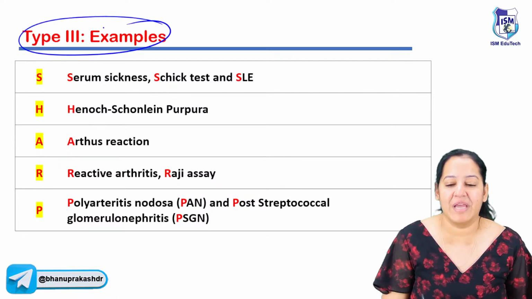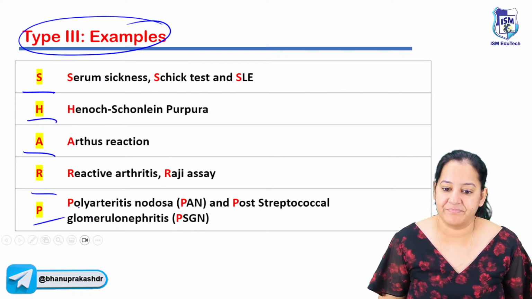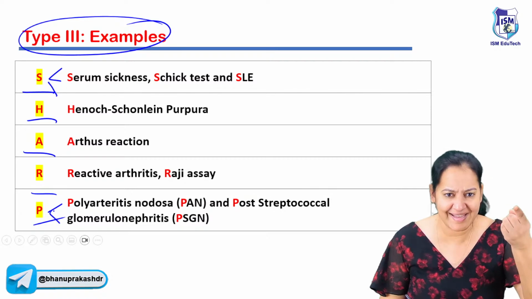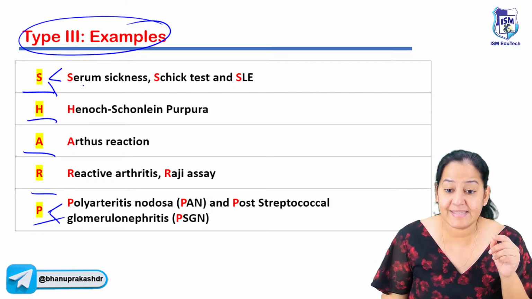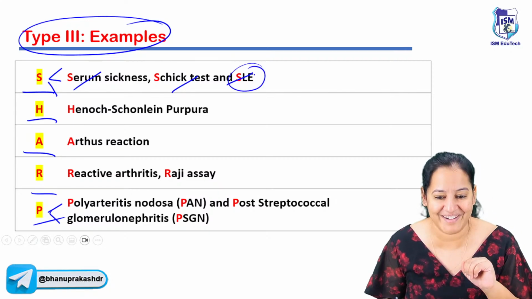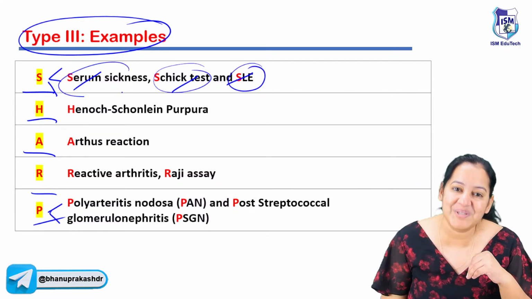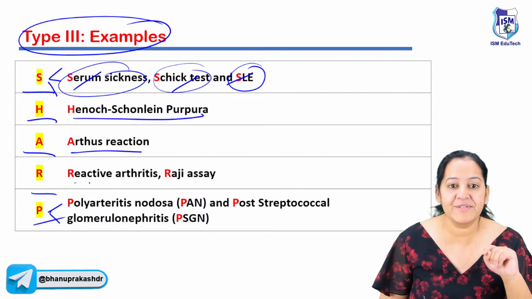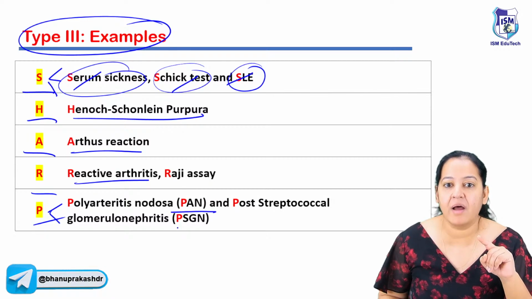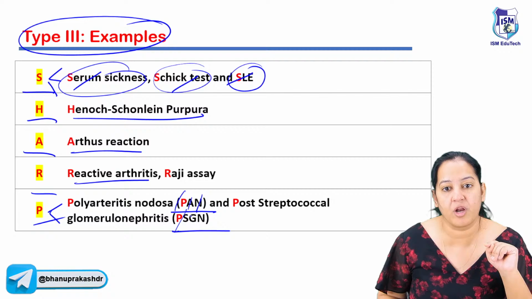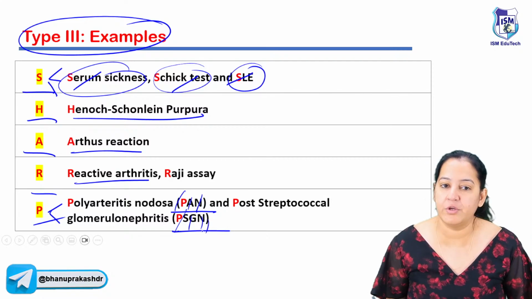The third is type 3 hypersensitivity. What are the examples of type 3? The mnemonic is SHARP, S-H-A-R-P. S is actually triple S and P is actually double P. So S and P are the most important, but you have to learn all. Triple S is serum sickness, Sheik test and SLE. Currently our question is on SLE only, but you also get questions on Sheik test and serum sickness. H is purpura. A is arthritis reaction. R is reactive arthritis. And P is PAN and post-streptococcal glomerulonephritis, that is polyarteritis nodosa and post-streptococcal glomerulonephritis. So that is the 2P you can see. So you have to learn.